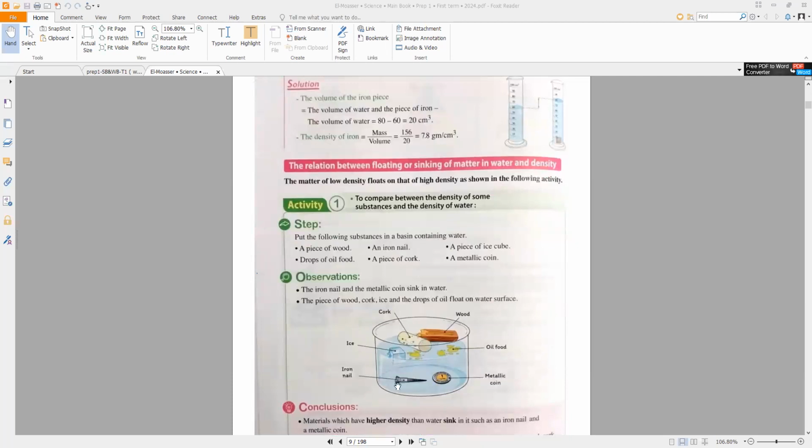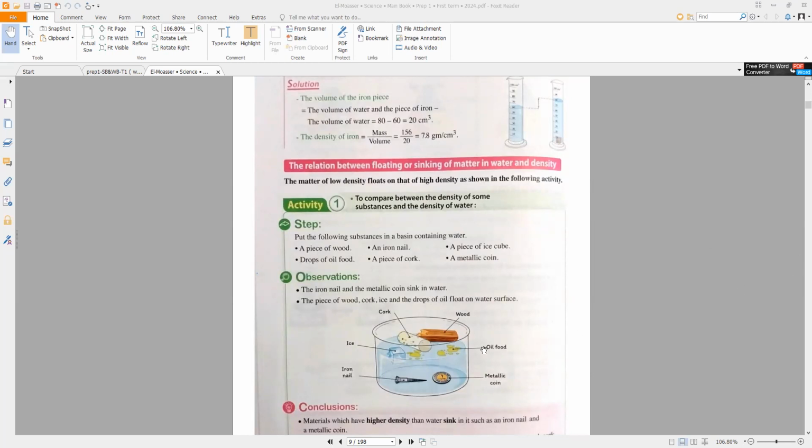Because these substances are different in their density. If you have some substances whose density is lower than the density of water, this substance will float in the water. And if you have some substances that have a density more than the density of water, this substance will sink in the water.